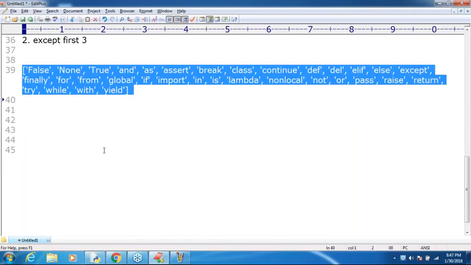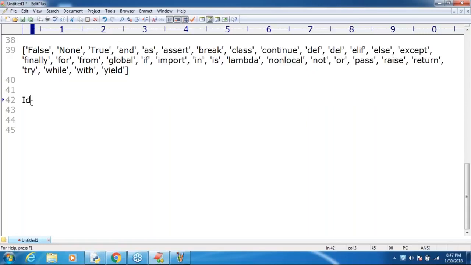Sir, what is the next small topic? Not small topics, major topics only. Observe a bit carefully, sir. Up to this we covered two topics: identifiers, and the second topic, reserved words. We covered reserved words, we discussed reserved words, right?